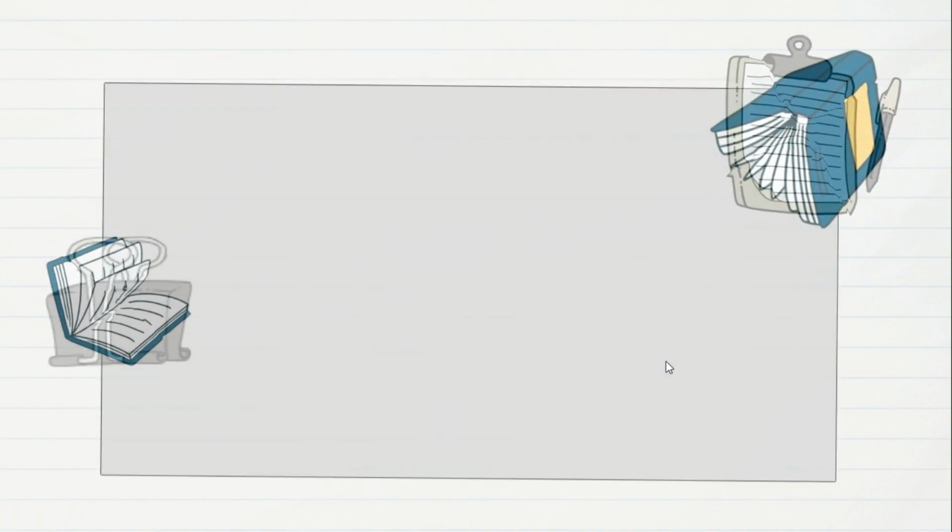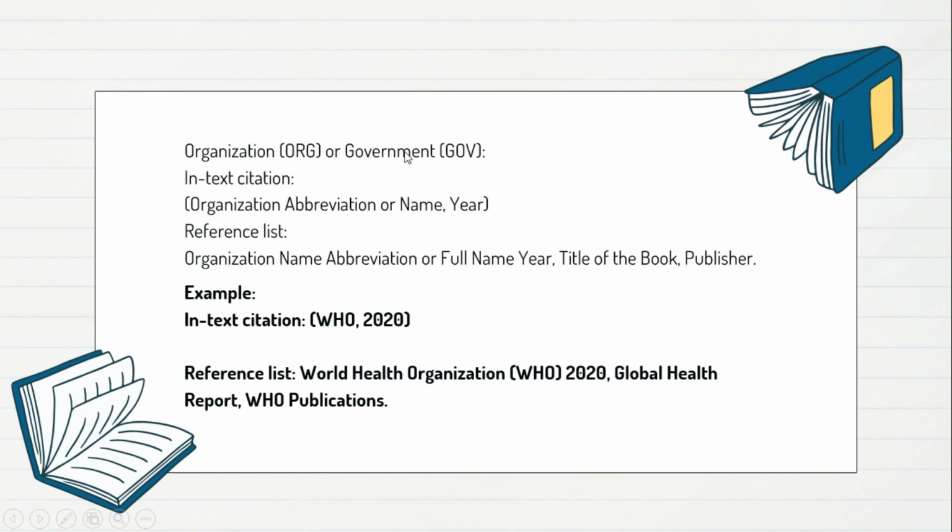You can also take reference from an organization or government. When you write a citation from any of these two, you only have to mention the organization abbreviation or name, year. And for reference, organization name, abbreviation or full name, year, title of the book, publisher. With the example, you can get clear understanding of everything.